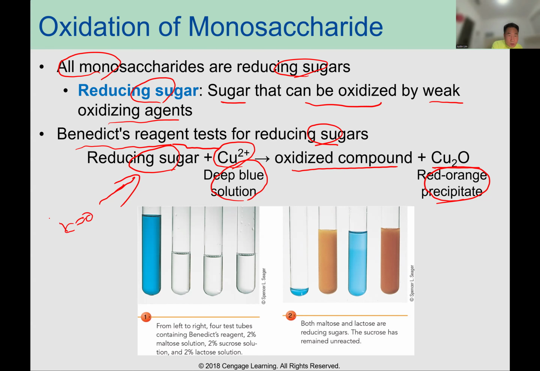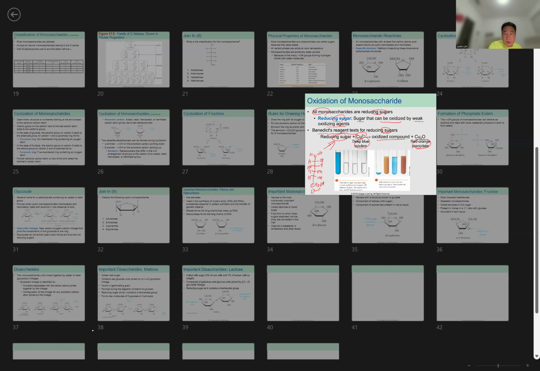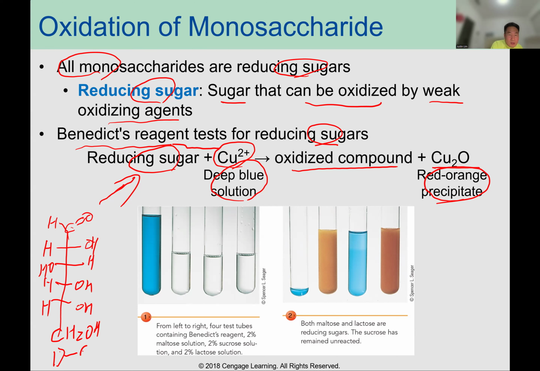So for example, CHO, and draw the monosaccharide: H, OH, H, CH2OH. This one is glucose.